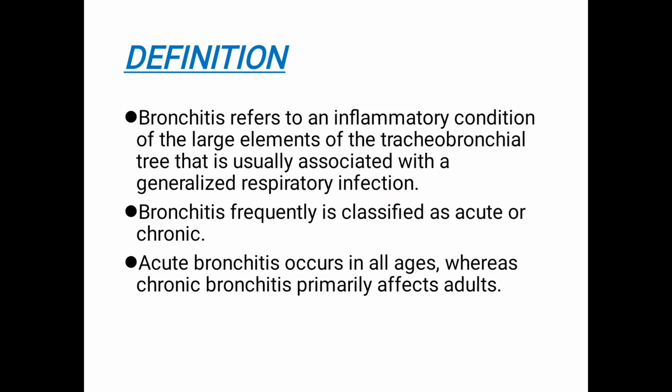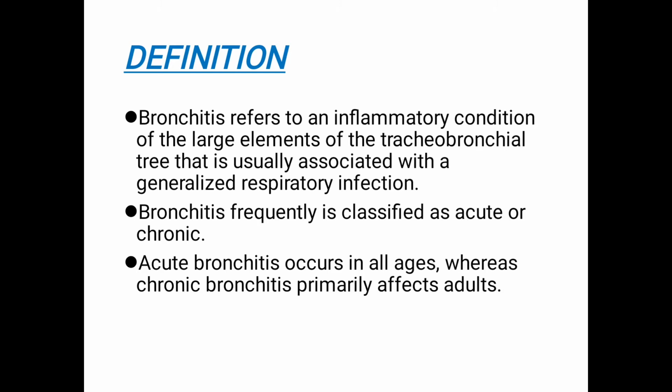So, what is it? Bronchitis refers to an inflammatory condition of the large elements of the tracheobronchial tree that is usually associated with a generalized respiratory infection. So, bronchitis is nothing but the inflammation of the large elements of the tracheobronchial tree, which is followed by a generalized respiratory infection.